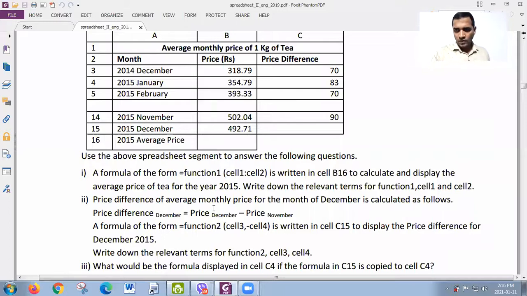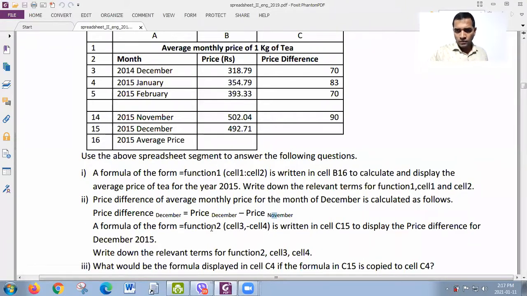Price difference of average monthly price for the month of December is calculated as follows. Okay, price difference of average monthly price for the month of December is calculated as follows. Look here, the method is given. Price difference for December is equal to price December minus price November. Okay, so they have shown you how to calculate the price difference for December. So what's the method? Price December, which means December price minus November price. Okay, look at the question.